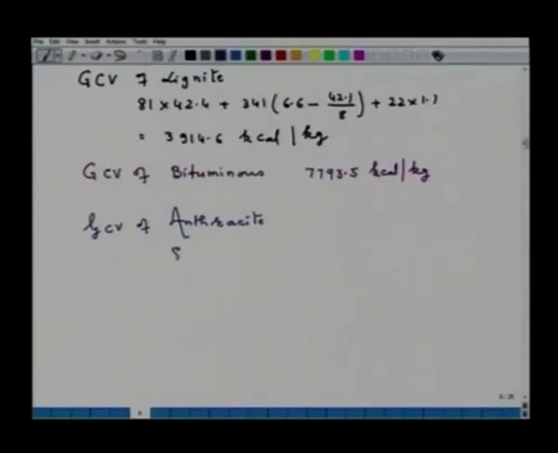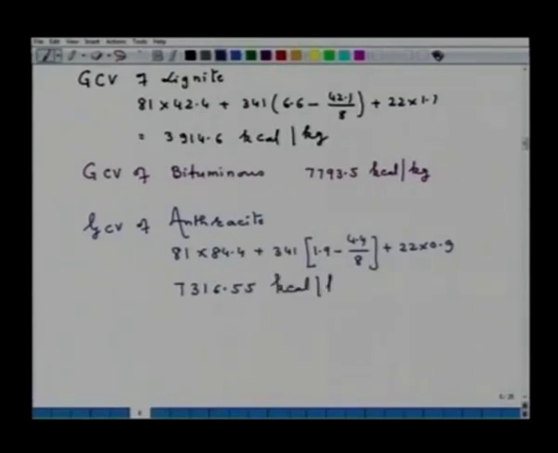Again I have to substitute, say 81 into 84.4 plus 341 into 1.9 minus 4.4 upon 8 plus 22 into 0.9. If I solve, I will be getting 7316.55 kilocalorie per kg.